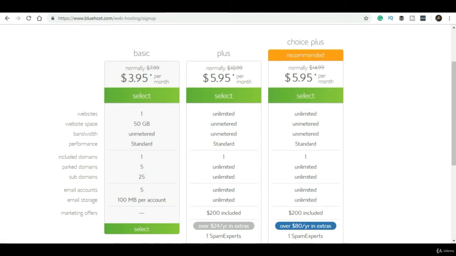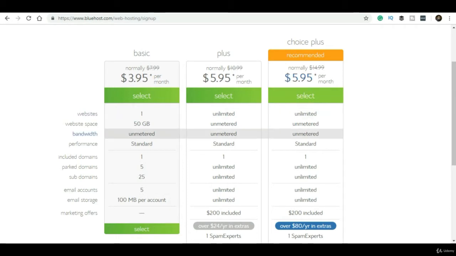With this basic plan you will get website space and a number of email accounts. If you have larger criteria, like a large website with much more traffic, then you can go for any other plan depending upon your needs. After selecting, just click on select.